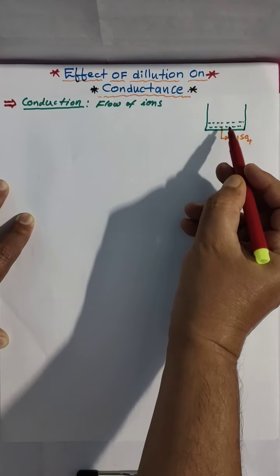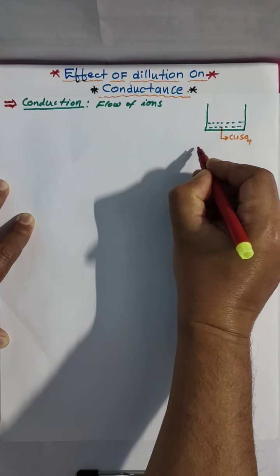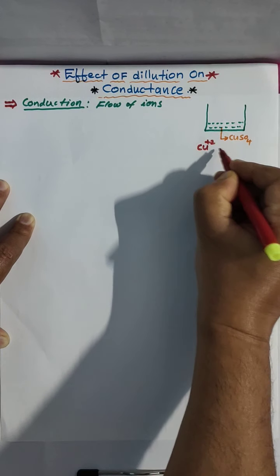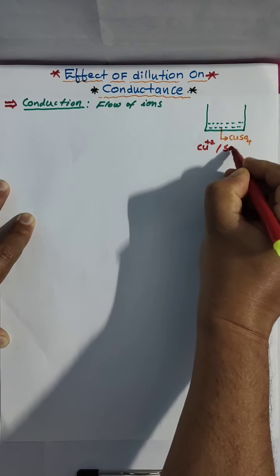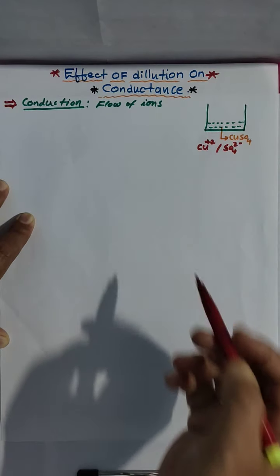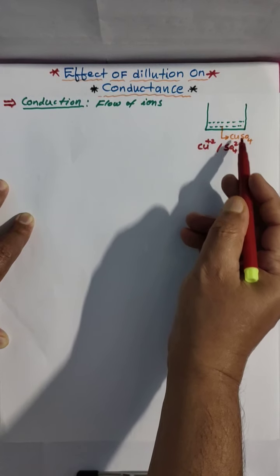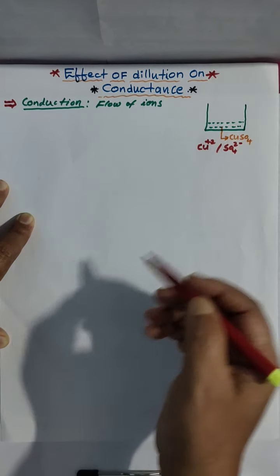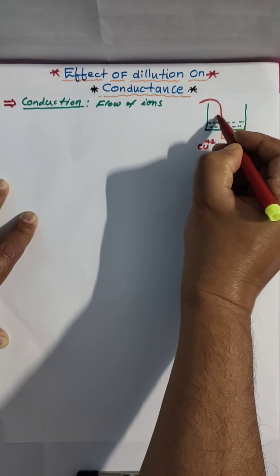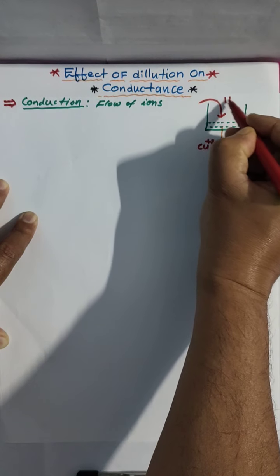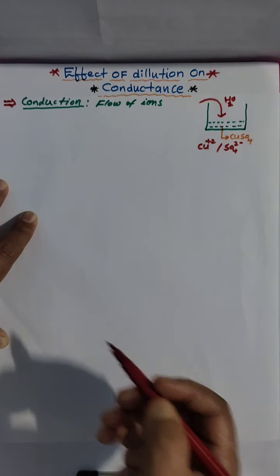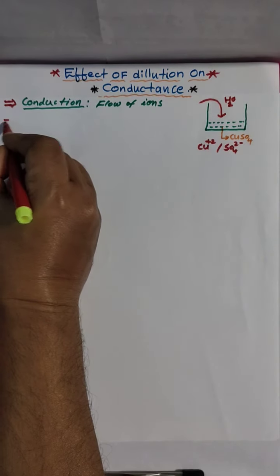It has its own conduction because it contains Cu 2+ ions and SO4 2- ions. Based on these ions, it has its own conduction, flow of ions. When I add some water to this electrolytic solution, the addition of water is called dilution.